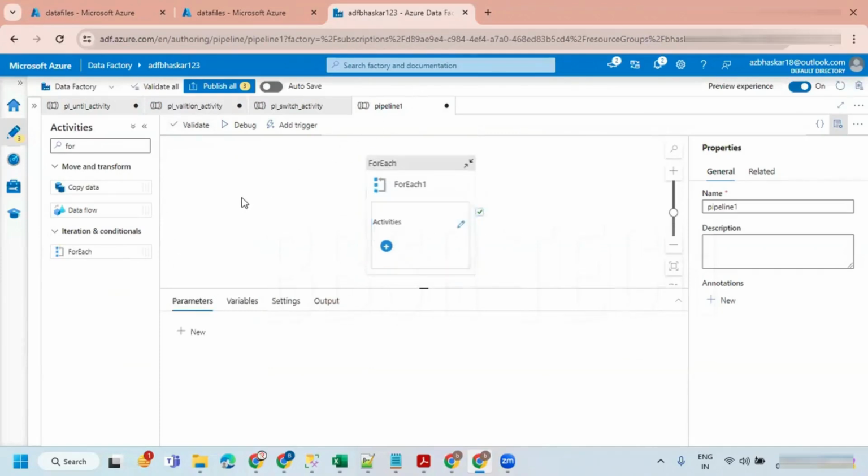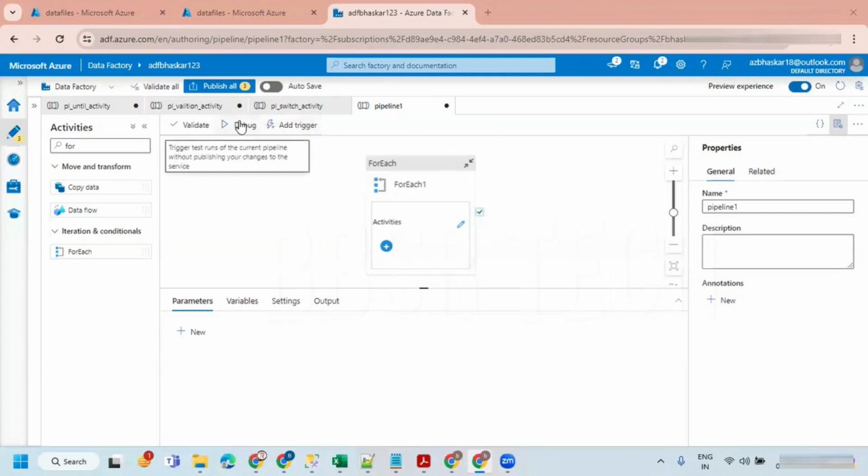Sir, one more thing. For debugging the pipelines, is only this the option, or is there any alternative for executing the pipeline? This is for development time. In production, we are going to use triggers, like scheduling; we are going to talk about it.